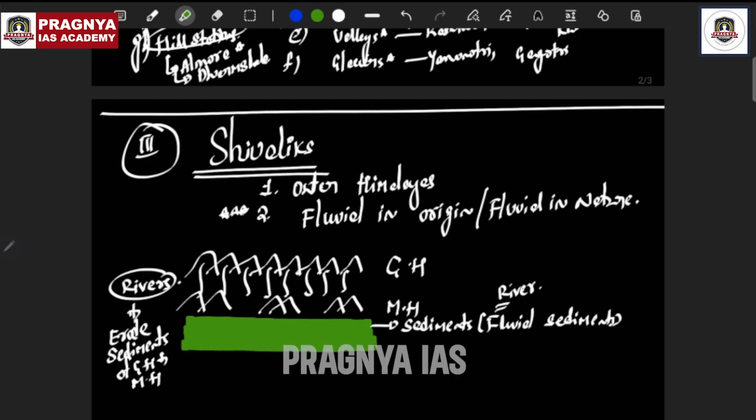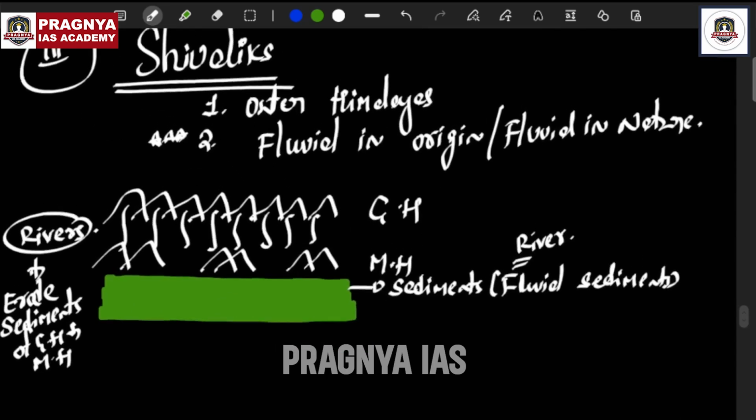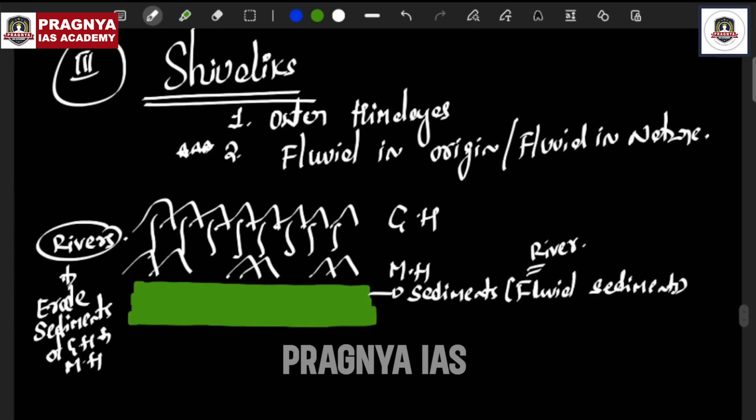Now, in future, over a period of time, as the plate tectonics is continuing, that is, the Indian plate is converging with the Eurasian plate, these fluvial sediments deposited at the foothills of Middle Himalayas were compressed. Why were they compressed? They were compressed because of the movement of the Indian plate toward the Eurasian plate, or simply use the word plate tectonics.